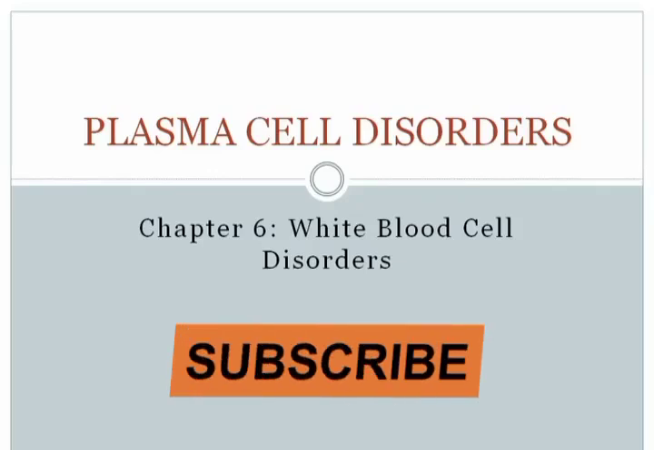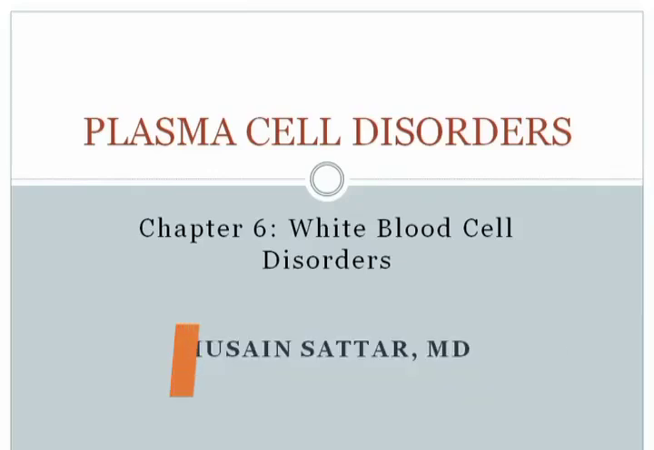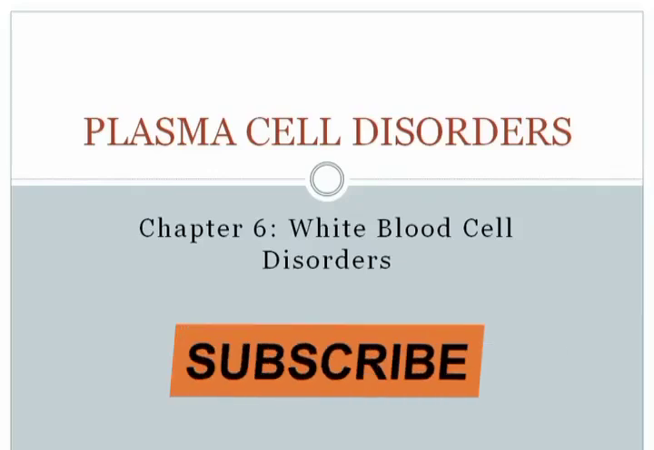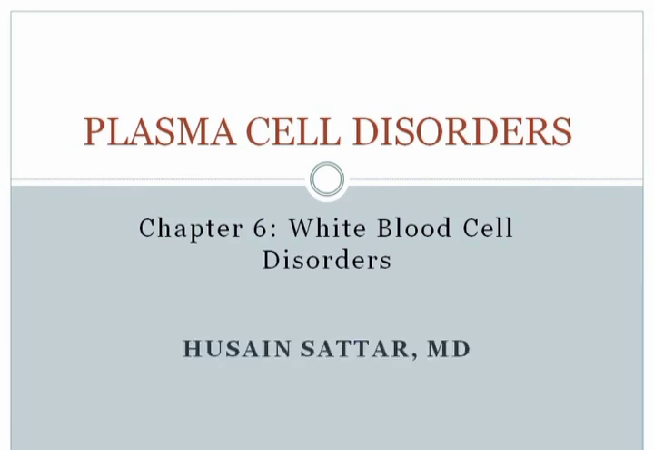Welcome back. This is the last video for Chapter 6, and in this particular discussion we're going to cover both plasma cell disorders and Langerhans cell histiocytosis. Now, plasma cell disorders are also called plasma cell dyscrasia, and dyscrasia basically means disorder. Plasma cell disorders are a broad spectrum of disorders. The prototypical example is multiple myeloma, and so we'll start with multiple myeloma.